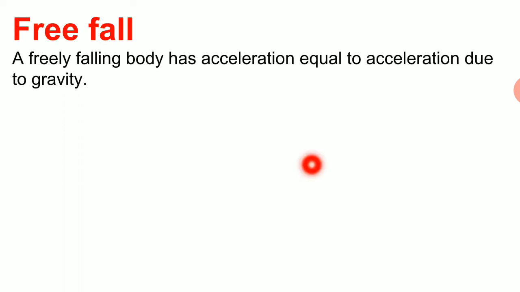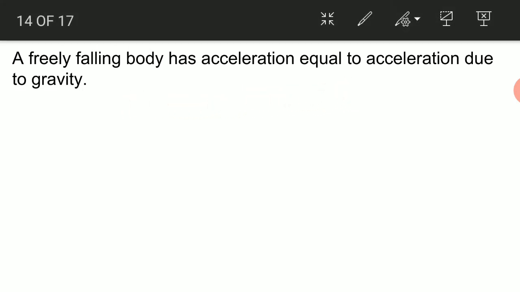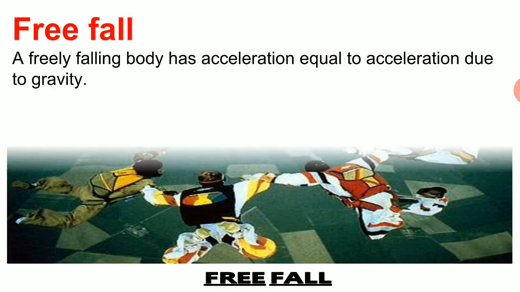Now our next topic is free fall. What is free fall? Whenever the object is falling just under the effect of gravity only, that is with the acceleration equal to the acceleration due to gravity, in that case the object is said to be in free fall. Let us consider a figure.